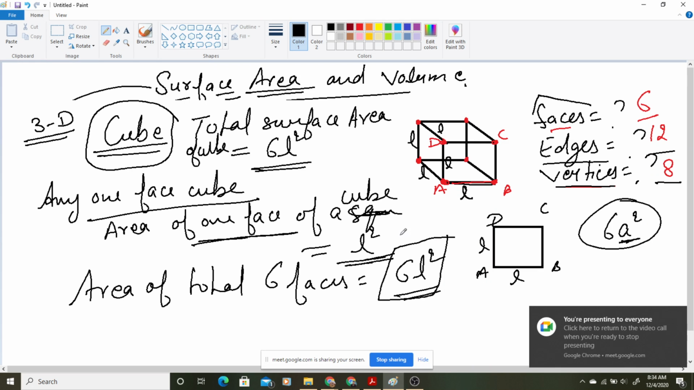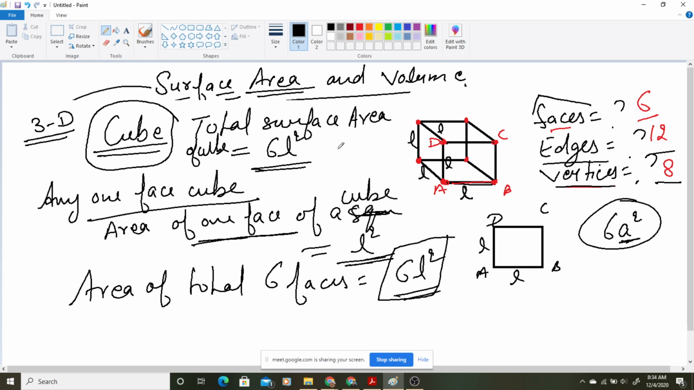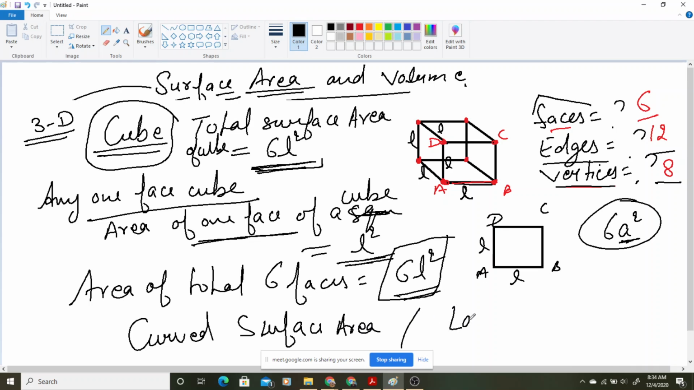So this is the thing we are discussing about total surface area. So you must be knowing how we find the total surface area of a cube. Okay. Now you know what? We have one more term, that is curved surface area, or it is also known as lateral surface area. So what are these two terms, curved surface and lateral? See, both mean the same thing.